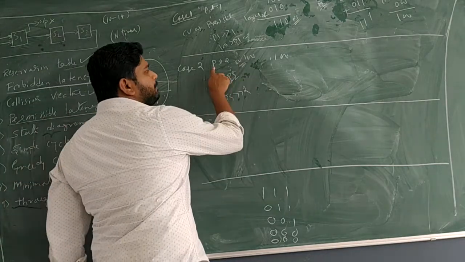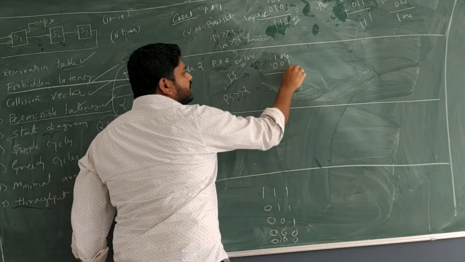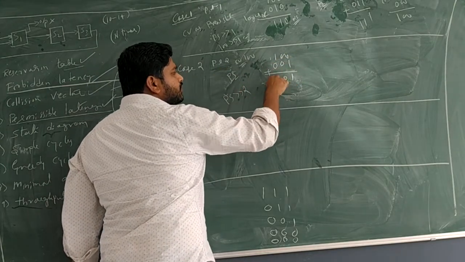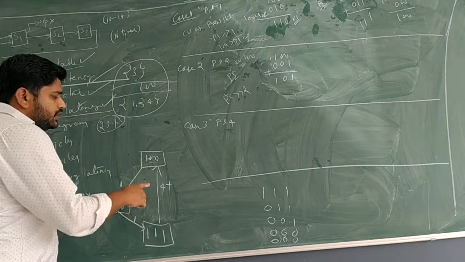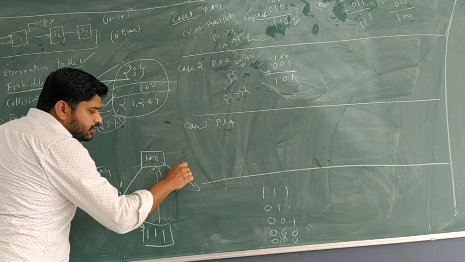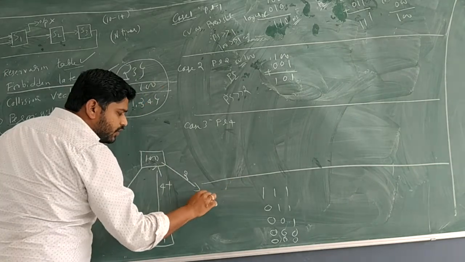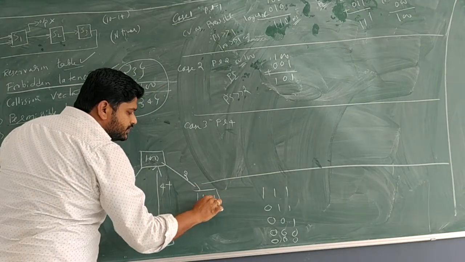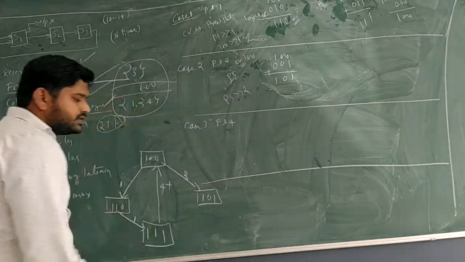So now PL times right shift, that means 0 0 1. Perform logical OR. You will get 1 0 1. So now if 100 is a present state with the latency of 2, where we have reached is 101, which is the next state.